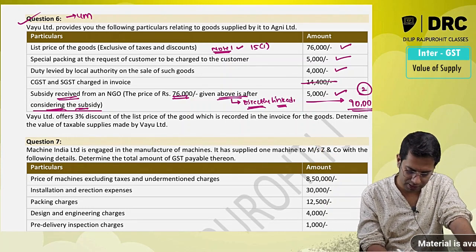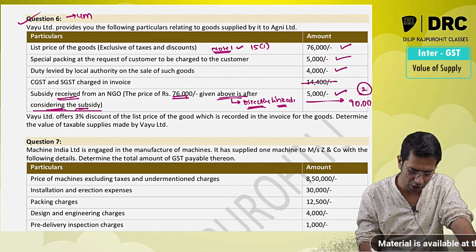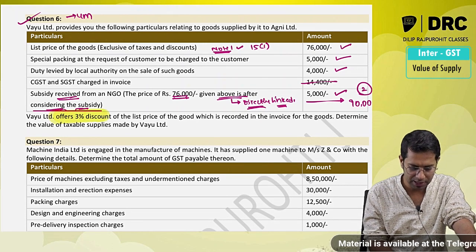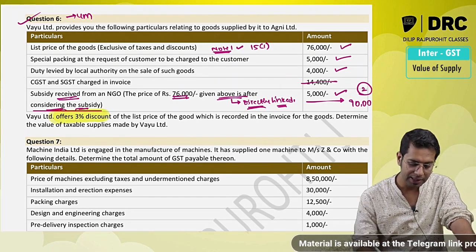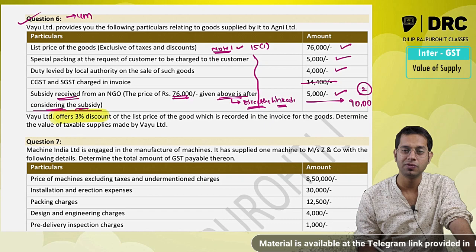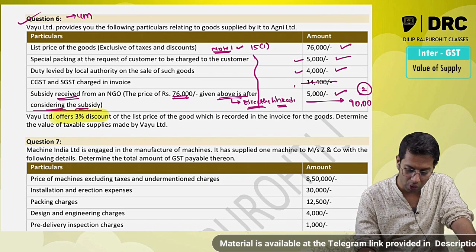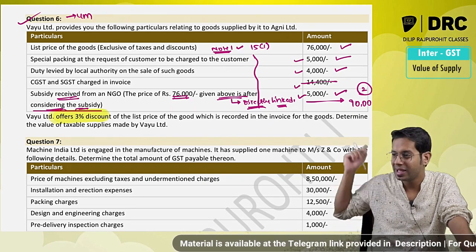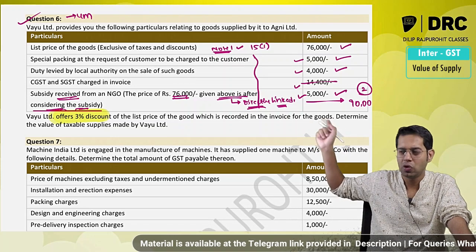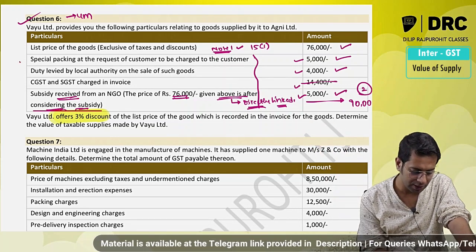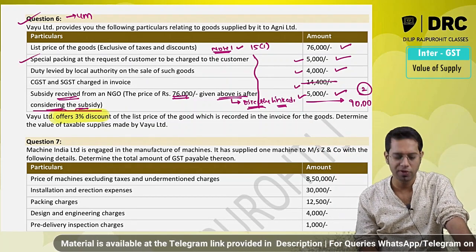No, wait. This is not the complete answer. There is one more point which is missed out over here, 3%. Then you should write a note for all the different things which you are including. Please note, you should write all these different line items, and if you are including, write the amount; if not including, write dash. So for this, yes, incidental expenses should be added in value of supply.